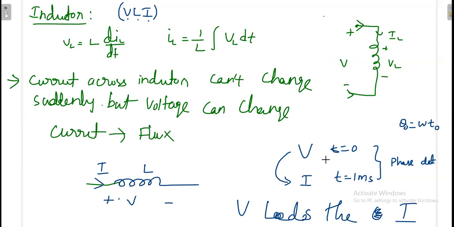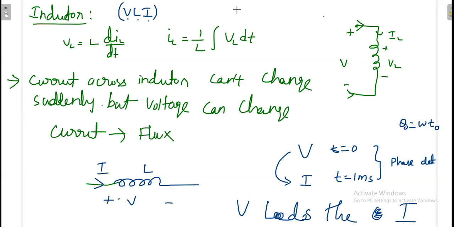Okay, now just for example, I am putting 1 millisecond. Okay, then what is the exact delay between the voltage and current? We know voltage leads the current. That means once if you apply the voltage, you'll get the corresponding current after some time. The effect will be after some time. That means you can also tell the current lags the voltage.